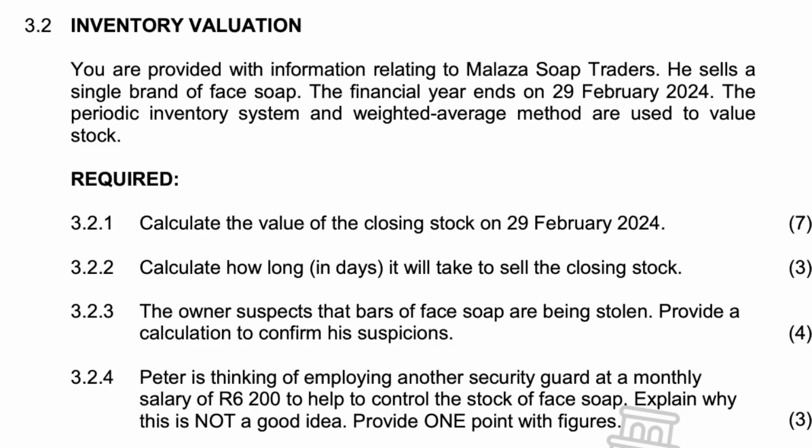The periodic inventory system and the weighted average method are used to value stock. The first question says, calculate the value of closing stock on 29 February 2024.